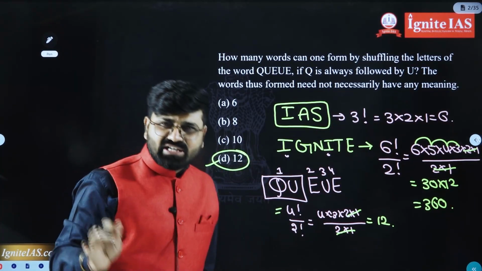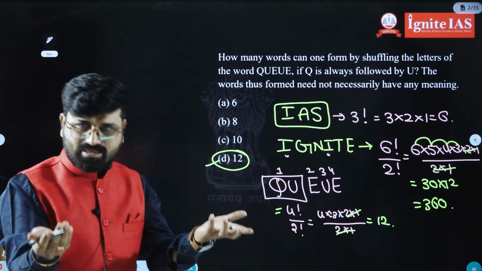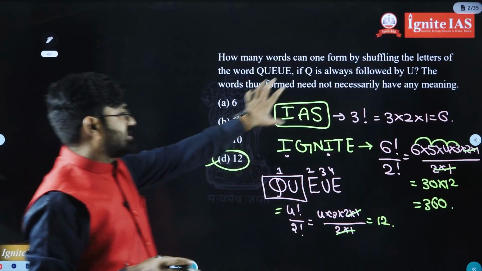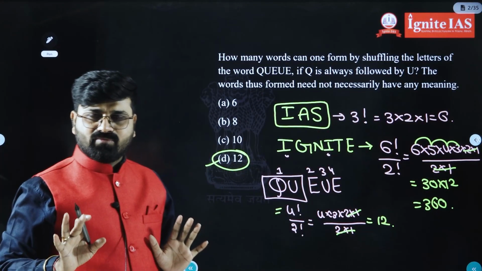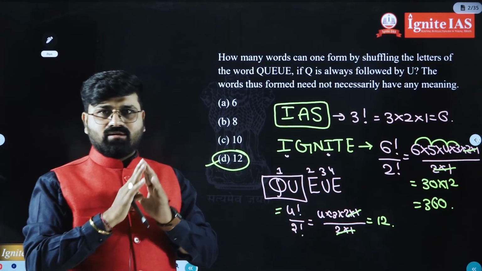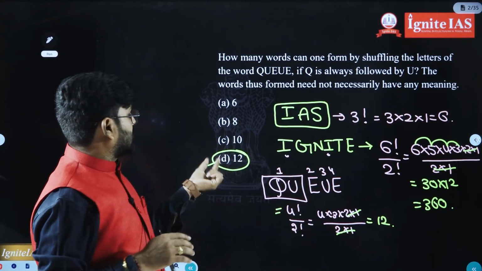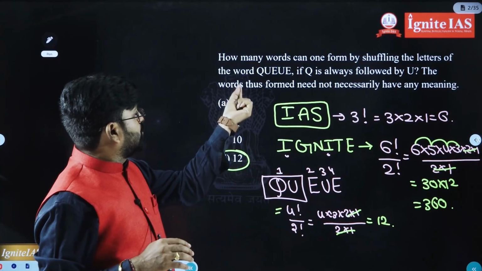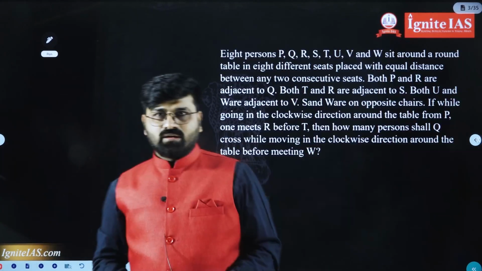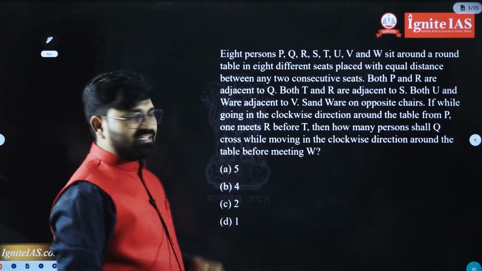So in the examination, you can attempt this concept directly. But to make you understand the concept, before doing the question I gave some examples. I am trying to explain the concept as well as the shortcut method. This is the answer for the question Q, U, E, U, E. The answer is 12. Now let us move to the next question asked in the CSAT UPSC 2026.